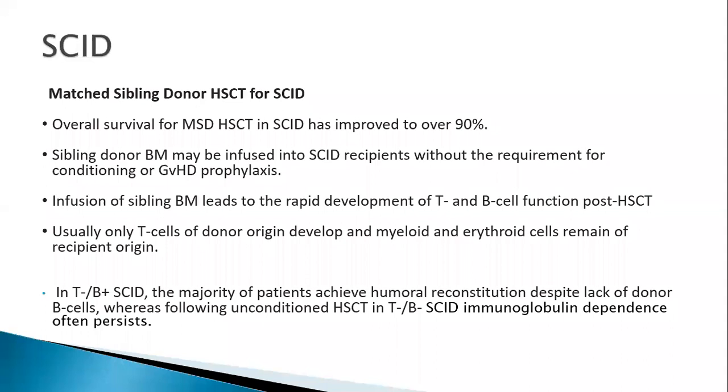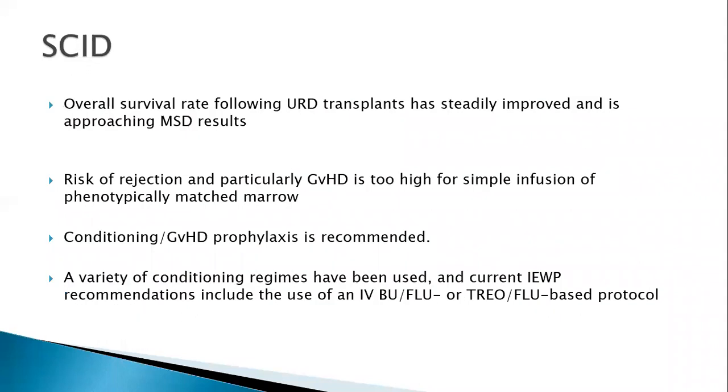Someone who is T deficient but has somewhat retained humoral function, these patients would have humoral reconstitution despite lack of donor B cells, whereas in unconditioned T-minus B-minus kids, immunoglobulin dependence often persists. So in these patients, post-transplant immunoglobulin replacement therapy should be continued. For an unrelated transplant, again, the chance of finding an unaffected sibling is always less.